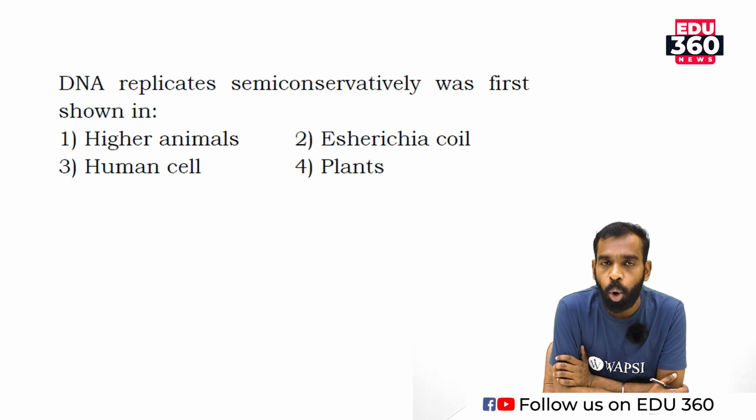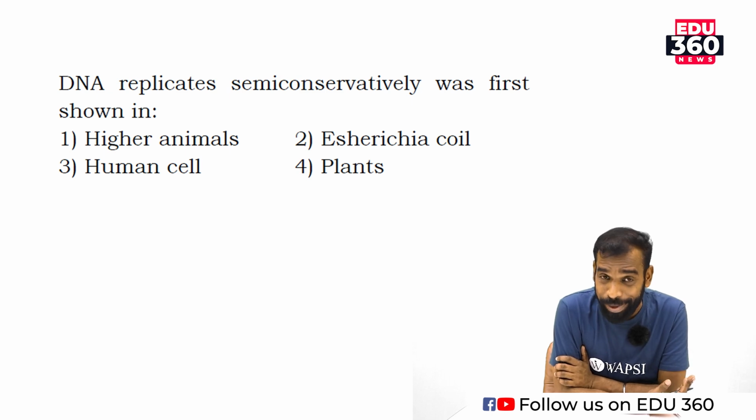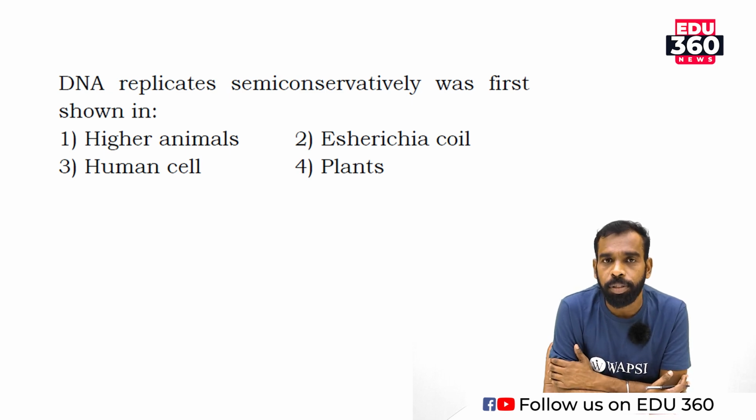You people know more about semi-conservative DNA replication. For explaining that particular concept, the scientists used which organism?